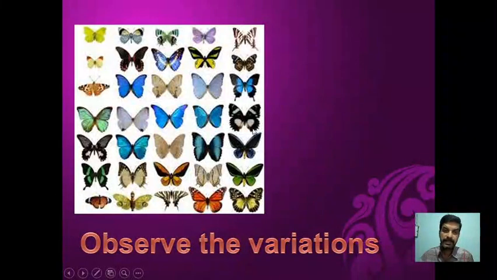So you can see here the butterflies. You can see the shape of the wings is different, and the color of the wings is different. So many variants we can see. Observe the variation in this. There are so many variations: the color of the wings, the size of the wings, the shape of the wings. They are all different. So variations are inbuilt in a population.